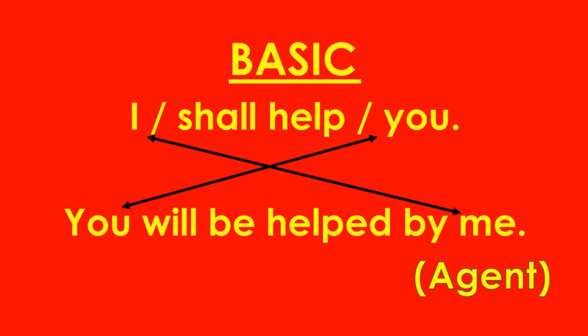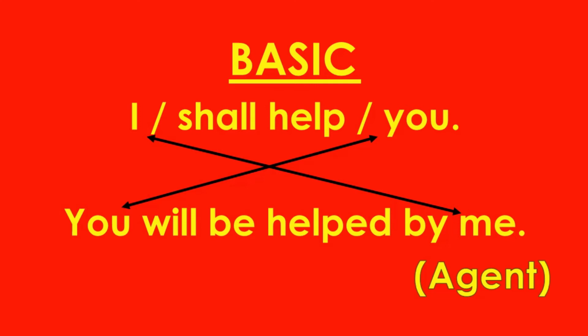Therefore, we have used will because we have discussed several times that only the first person singular number, that is I, and the first person plural number, that is we, take shall, and all other pronouns take will. So now the subject in the passive voice is no longer I, it has become you. Therefore, we cannot use shall. We have to use will. So we have used will.